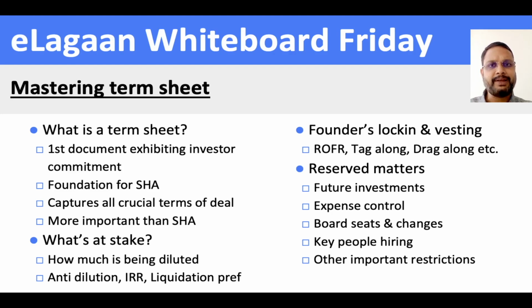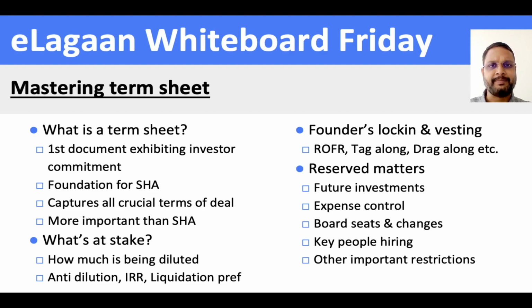Now, many people think that the term sheet is not very crucial and you can just quickly review it, sign it, and then at the shareholder agreement or SHA stage, you can go ahead and negotiate with the investor. This is a wrong misconception because this lays the foundation for the SHA and it covers all the crucial terms of the deal. So if you have agreed to certain terms of the deal, it is really challenging to negotiate it at a later date.